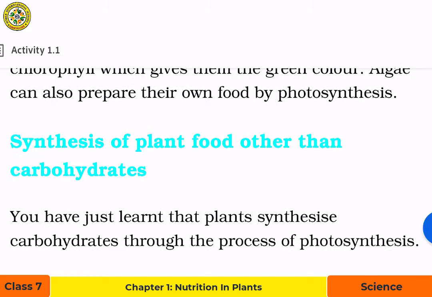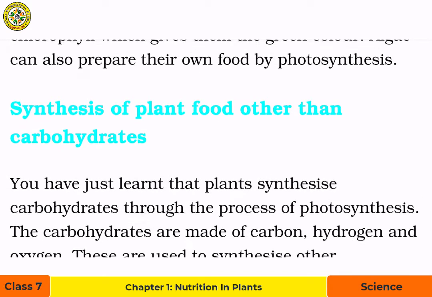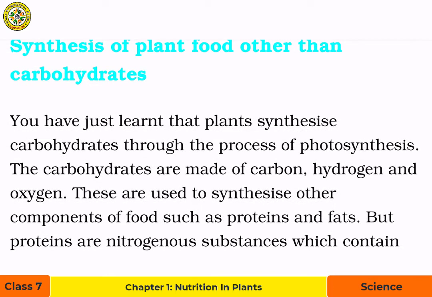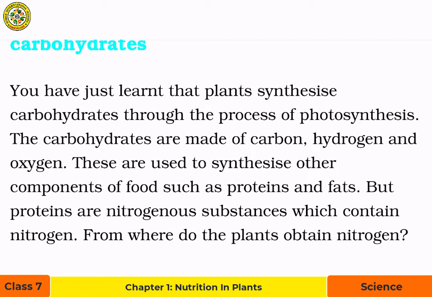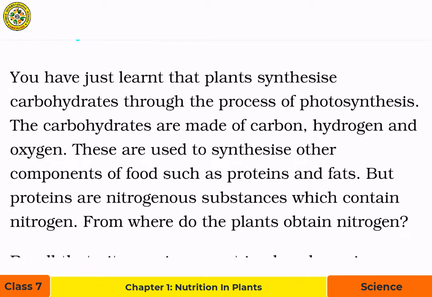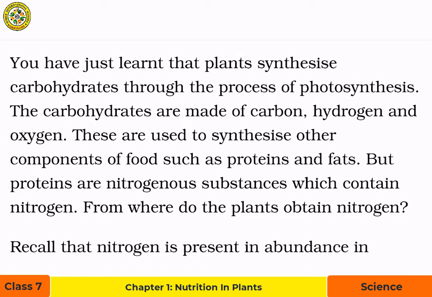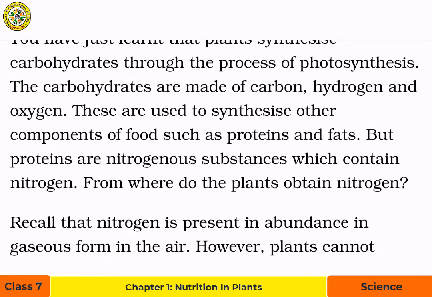Synthesis of plant food other than carbohydrates. You have just learned that plants synthesize carbohydrates through the process of photosynthesis. The carbohydrates are made of carbon, hydrogen, and oxygen. These are used to synthesize other components of food such as proteins and fats. But proteins are nitrogenous substances which contain nitrogen.